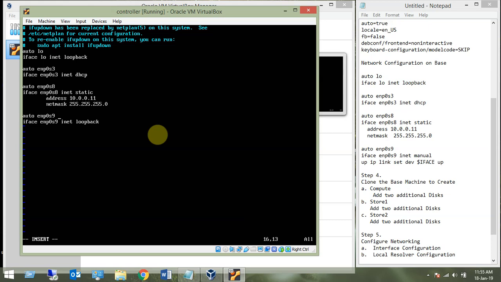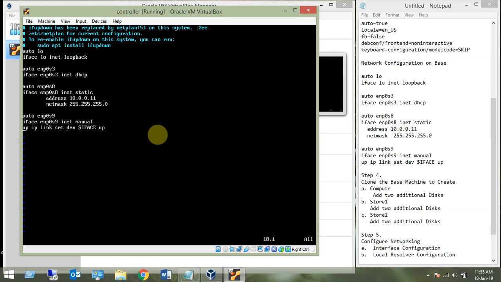And the third one we want to keep manual, so that it is used internally by our cloud. To keep it manual we need to set up: up ip link set dev $IFACE up, where iface is the interface. Here up is a command: up ip link set dev interface up.